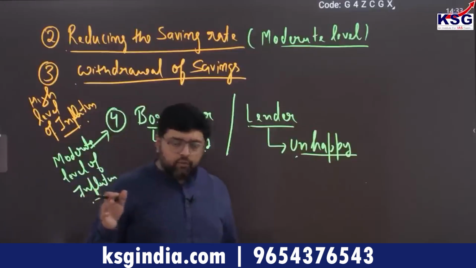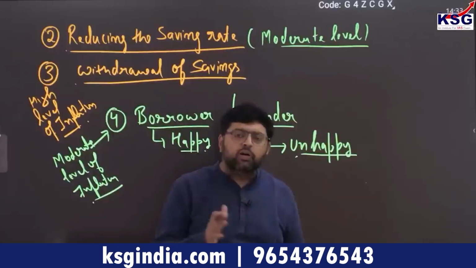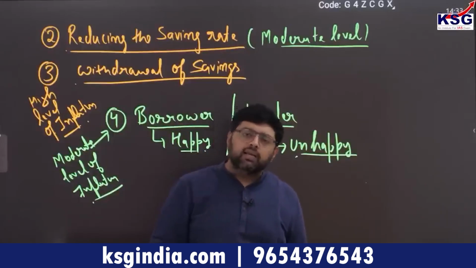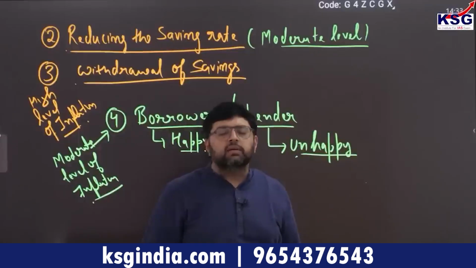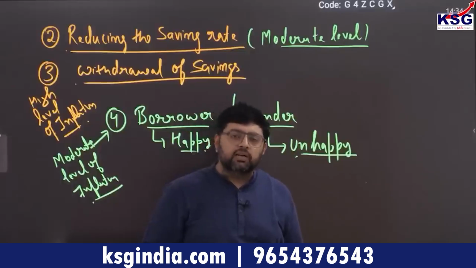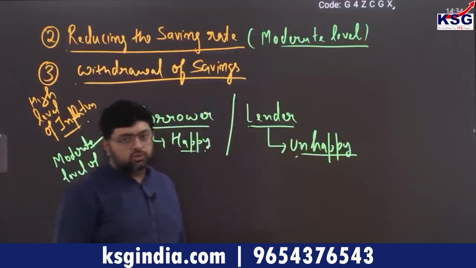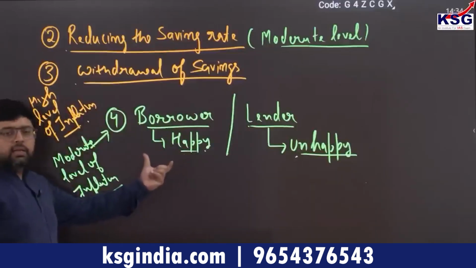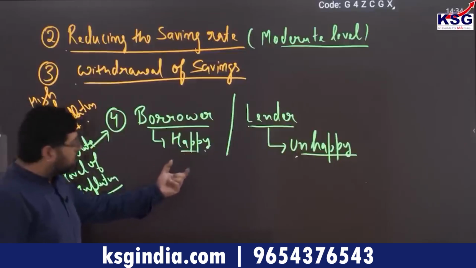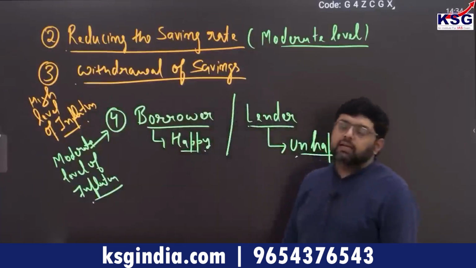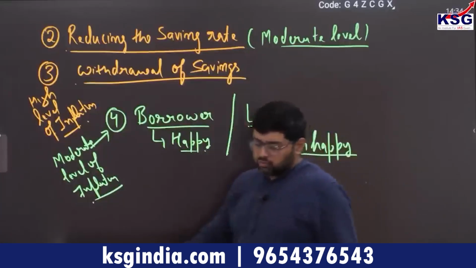So you will see in future, if the RBI reduces the repo rate, that is, if the monetary policy committee reduces the repo rate, no doubt the lending rate will also reduce. So ultimately you will see that banks will give more loans to the people. Why? Because people are also interested in taking loans, as the lending rate has reduced with the reduction in repo rate. But if in future the repo rate is increased further, it will increase for new loans, not for past loans. That is why the borrower is happy that the real value of currency for me has decreased, whereas the lender is unhappy. I hope this point is clear to you.